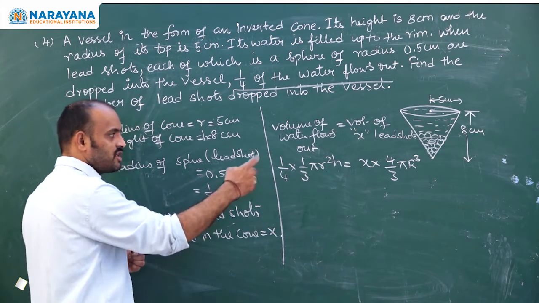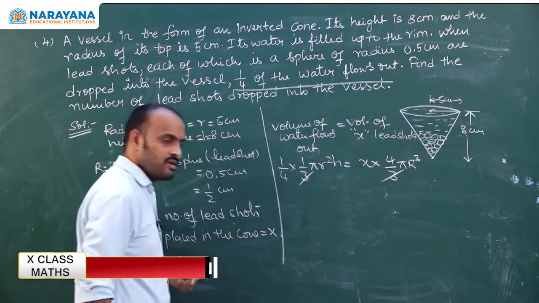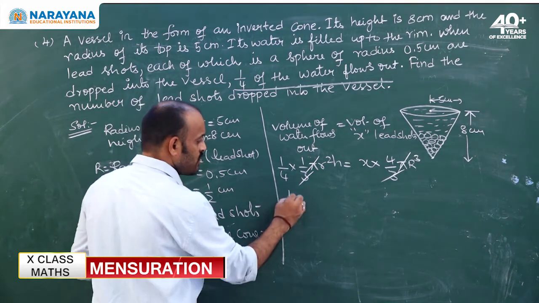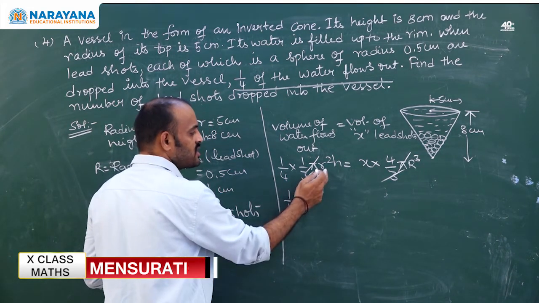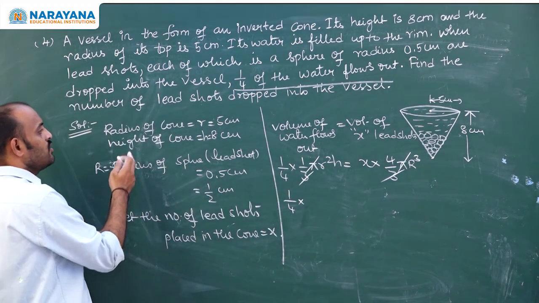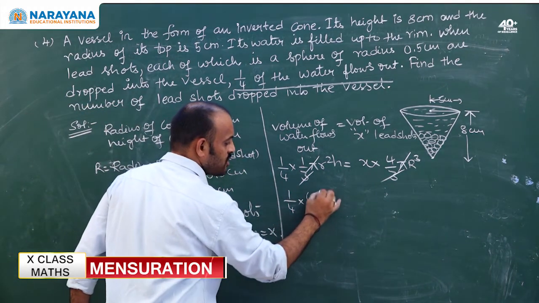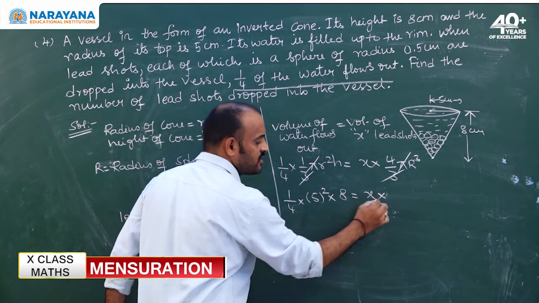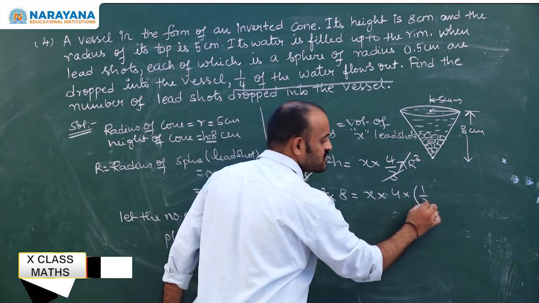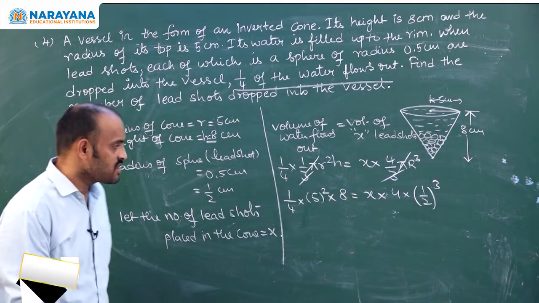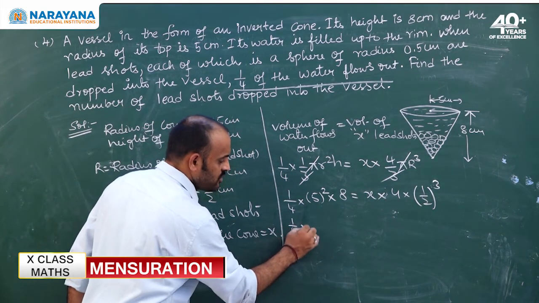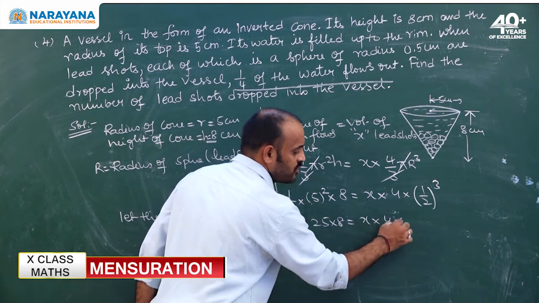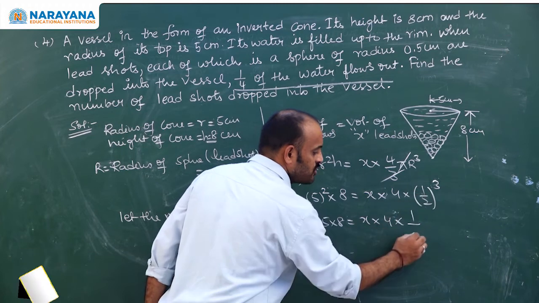See, in both cases, shall I cancel 3 in the denominator? We can. Shall I cancel pi here, here and here? Cancelled. So 1/4 into, what is the radius of the cone? 5 square. What is the height of the cone? 8, is equal to x into 4 into, what is the radius of sphere? 1/2. Substituted. So 1/4 into 5 square, 25 into 8, is equal to x into 4 into 1 cube, 1, 2 cube, 8.